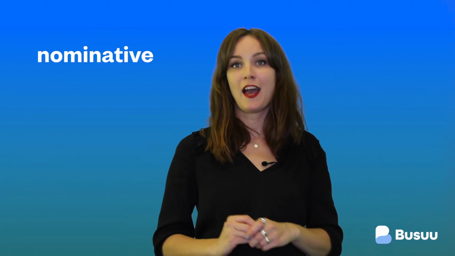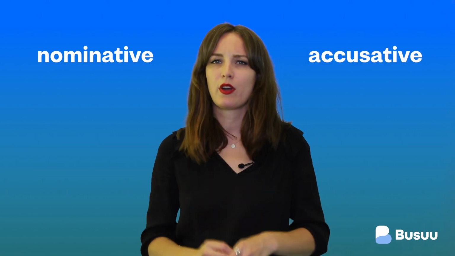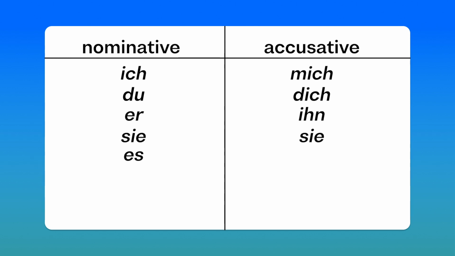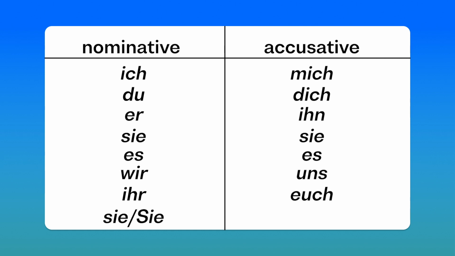So let's take a quick look at a list of German personal pronouns in the nominative and the accusative case and move on to some more examples. Take a look at the table to see each of the personal pronouns and their different spellings based on the case. Pause the video and take as much time as you need to take them in before continuing. Ich, mich. Du, dich. Er, ihn. Sie, sie. Es, es. Wir, uns. Ihr, euch. Sie, sie. Sie, sie. Ready? Good!